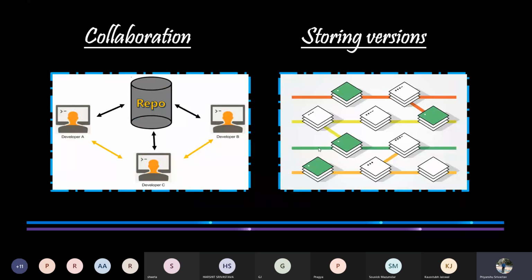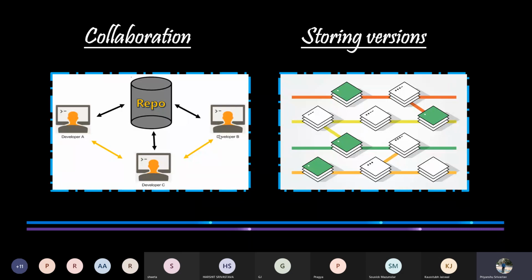The first thing version control system avails us with is collaboration. Now imagine that there are three developers working on a project in isolation, that is at different geographical locations. Let us suppose that developer A has made some changes, let's say XYZ, in a project, and at the same time, developer 2 has made other changes ABC in the same project in some other files.